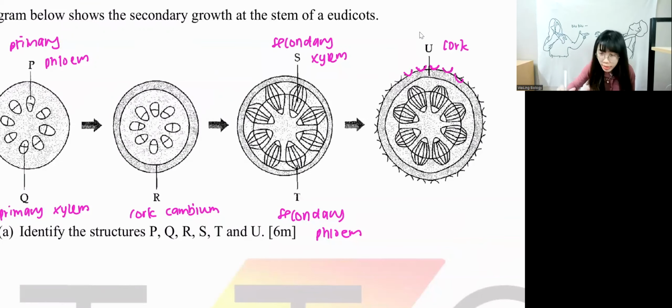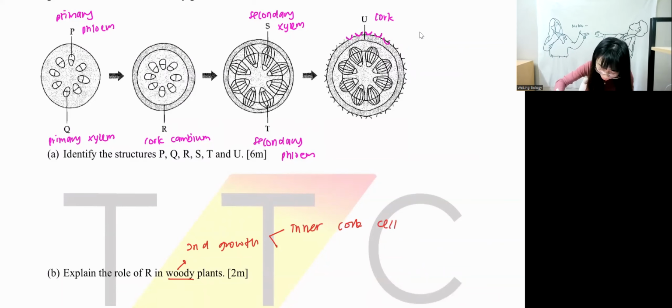Explain the role of R in woody plant. R is cork cambium. Remember we say cork cambium, we have 2 different tissues. What tissue do we have in cork cambium? To carry out secondary growth. Woody plants means secondary growth. Over here, for cork cambium, they form into inner cork cell and outer cork cell. Inner cortex and outer cork cell.